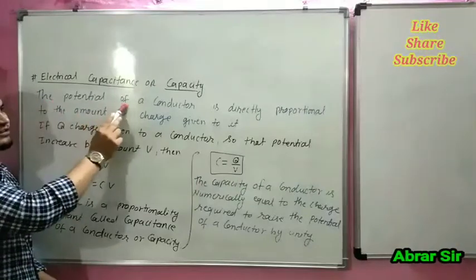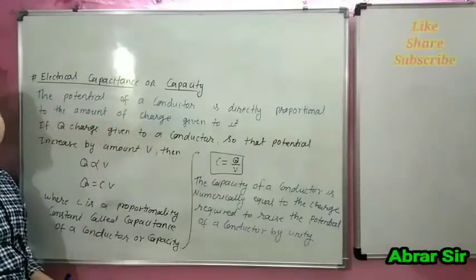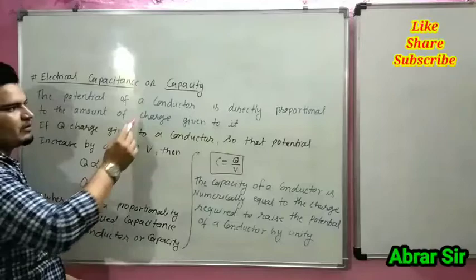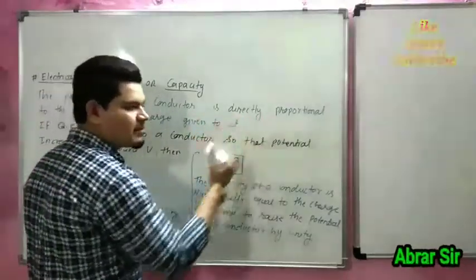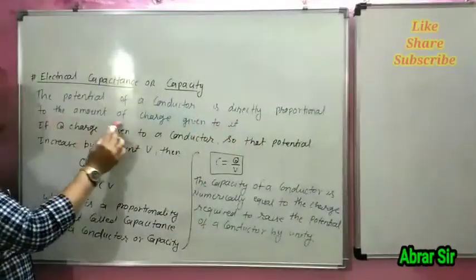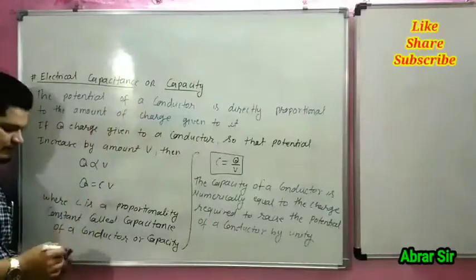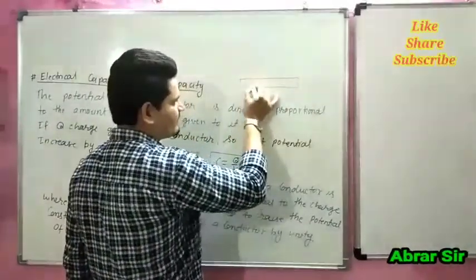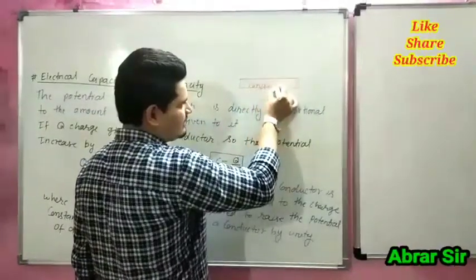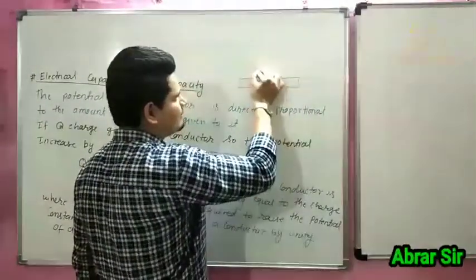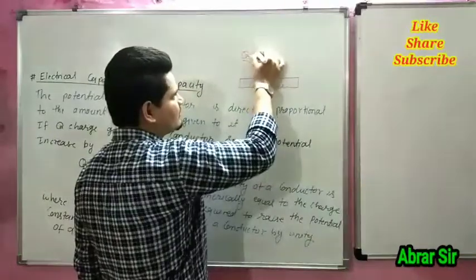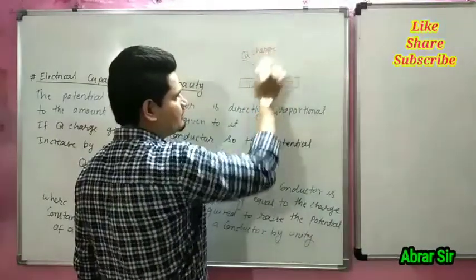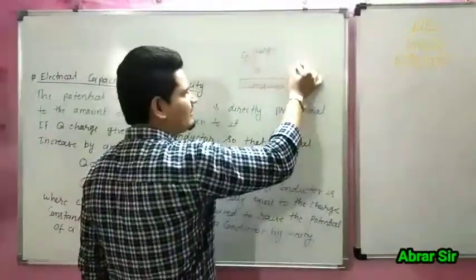We know that the potential of a conductor is directly proportional to the amount of charge given to it. For example, this is the conductor. When we give Q charge to it, its potential increases.